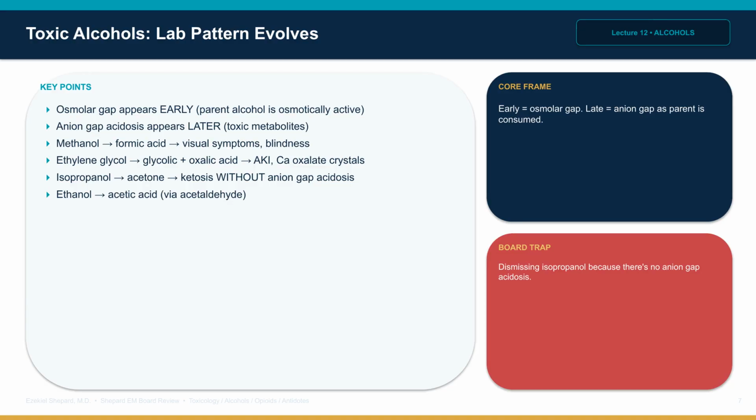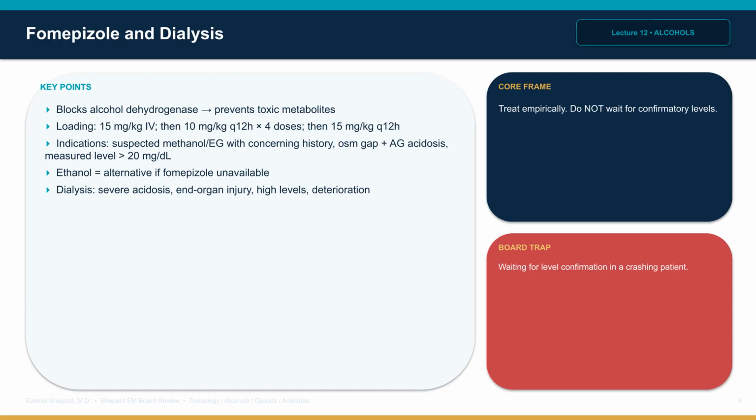Ethanol metabolizes to acetic acid through acetaldehyde. The board concept is that early presentation shows osmolar gap, later presentation shows anion gap with declining osmolar gap as the parent is consumed. Fomepizole blocks alcohol dehydrogenase and prevents formation of toxic metabolites of methanol and ethylene glycol.